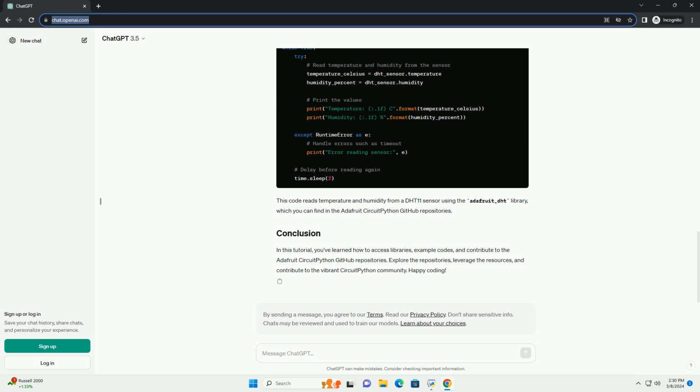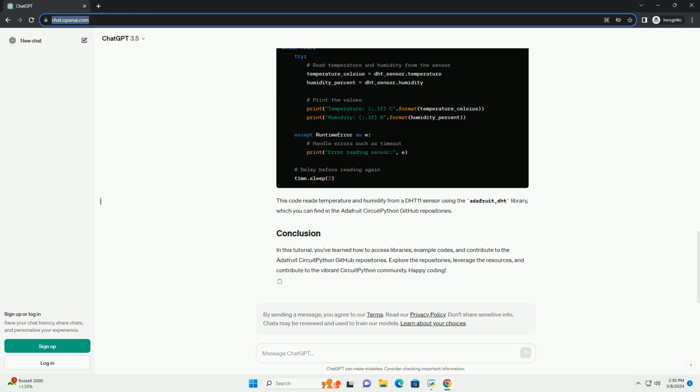To begin using Adafruit CircuitPython GitHub, follow these steps. Create a GitHub account. If you don't have a GitHub account, go to GitHub and sign up for a free account. Install Git. If you haven't already, install Git on your computer. You can download and install Git from the official website. Explore Adafruit CircuitPython repositories. Visit the Adafruit CircuitPython GitHub organization page to explore available repositories.